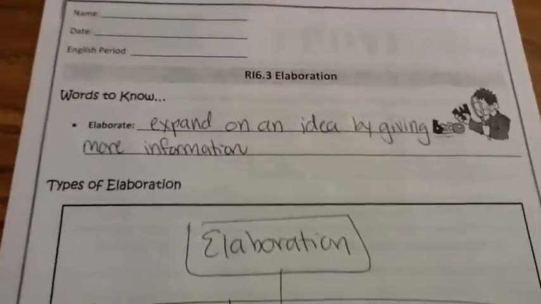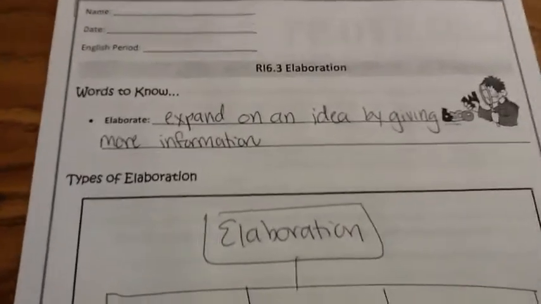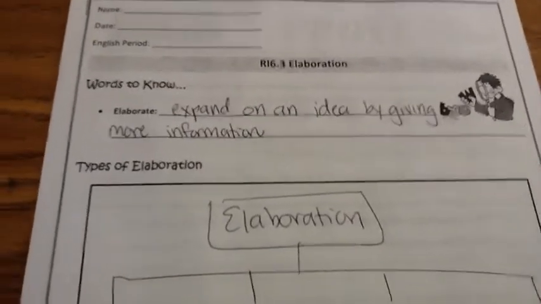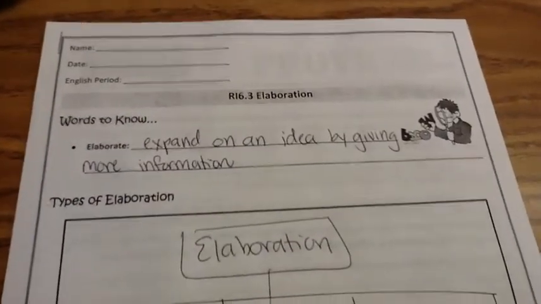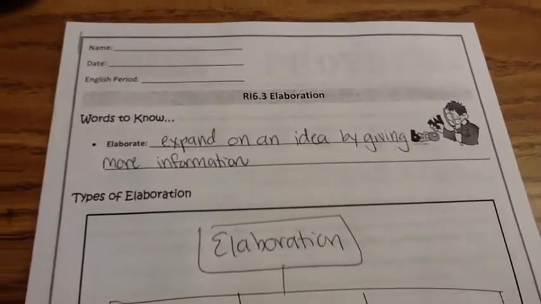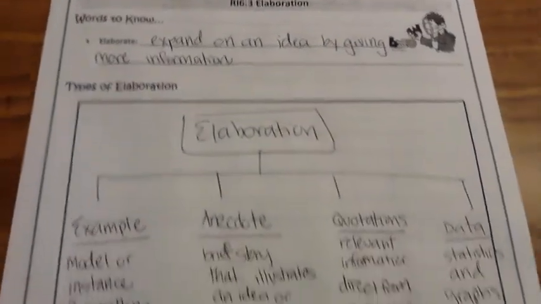This lesson is RI 6.3 and it is about elaboration. The only word that you need to know today is the word elaborate, which is a verb, and as a noun becomes elaboration. To elaborate is to expand on an idea by giving more information. There are different ways that an author can elaborate.